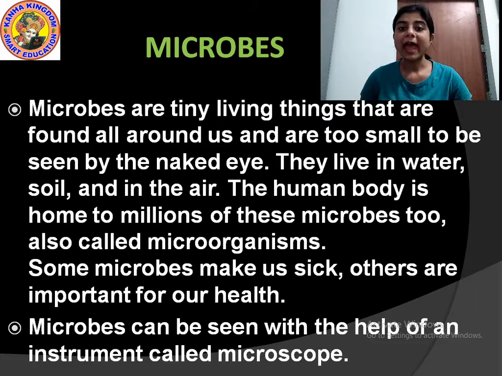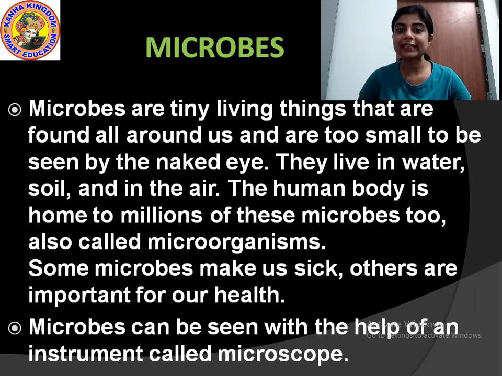M-I-C-R-O, micro, S-C-O-P-E, microscope. The microscope is the instrument with which we can see microorganisms. Understood? What are microbes?